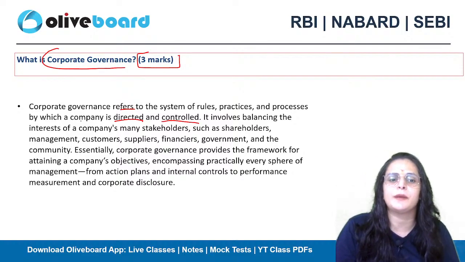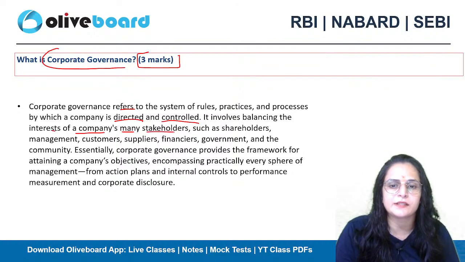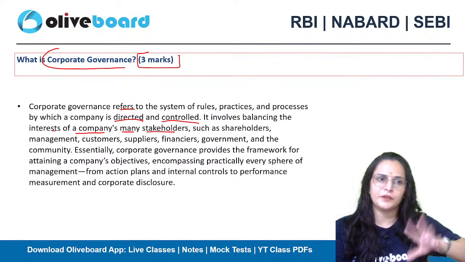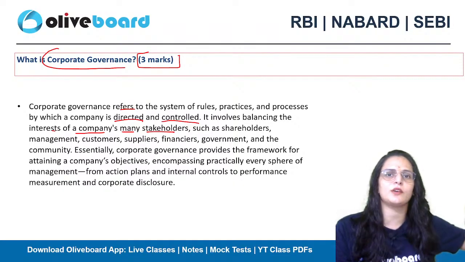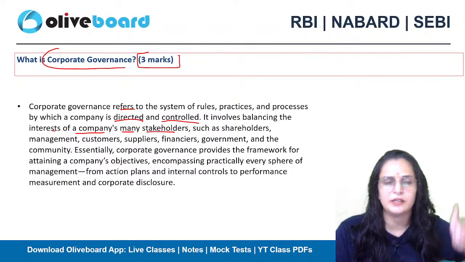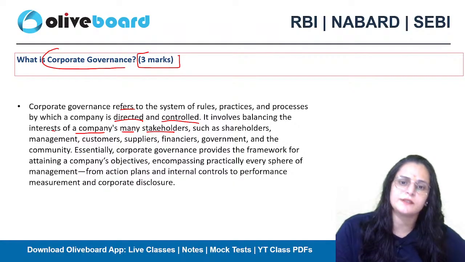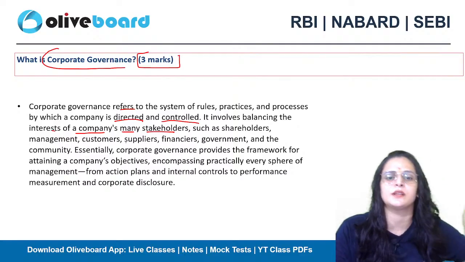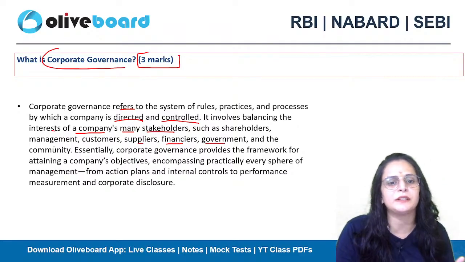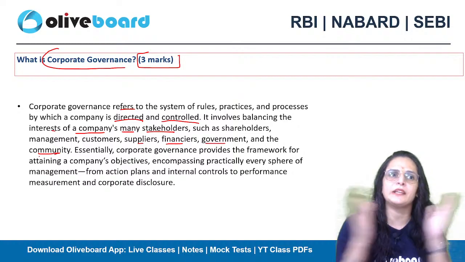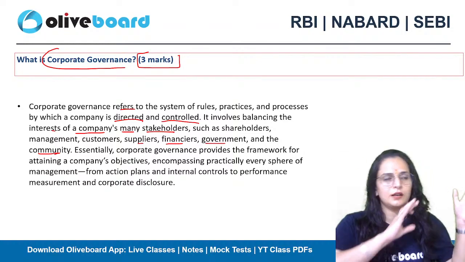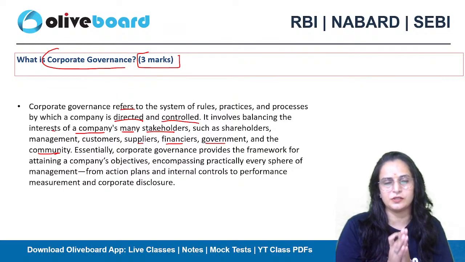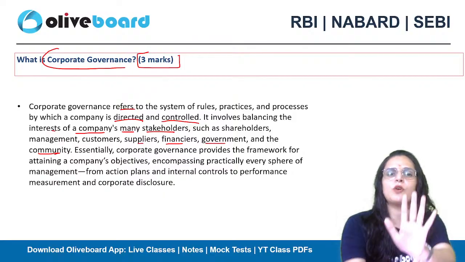Okay. So it involves balancing the interests of a company's many stakeholders, because in an organization, it is not only the shareholders who are investing in the organization. There are different stakeholders who are part of an organization. Stakeholders include the employees, the consumers, the shareholders, the investors, the management-related individuals, customers, suppliers, financiers, government, and the community. Okay, you are managing individuals from different organizations or different backgrounds. So you need a set of rules and regulations so that they will come forward to work on a specific project.